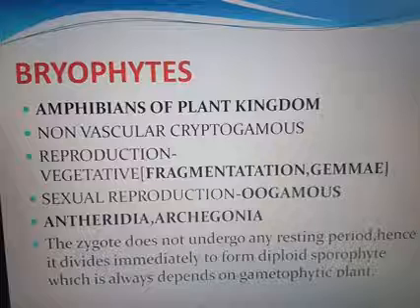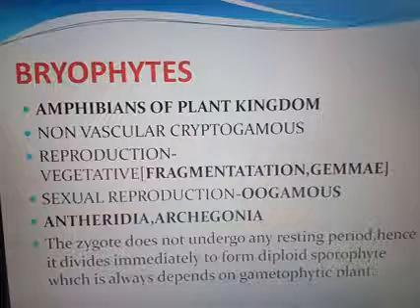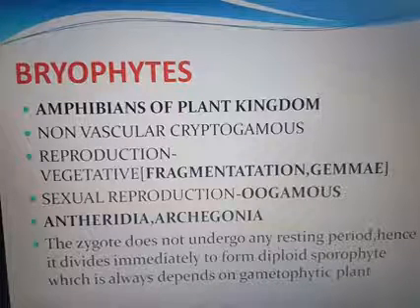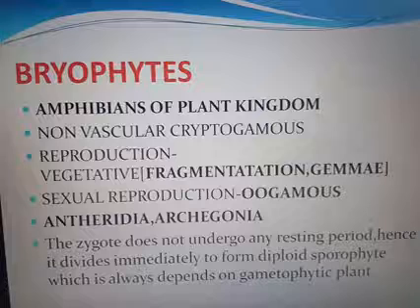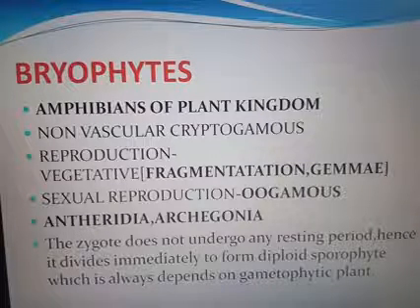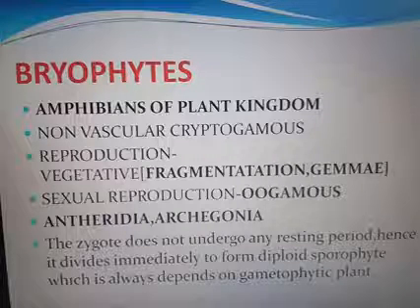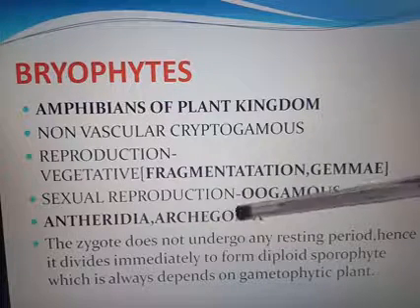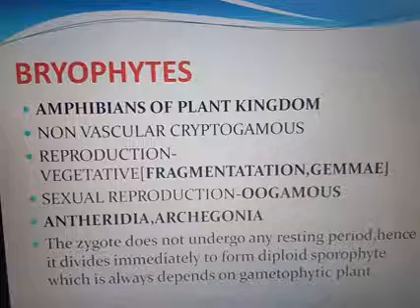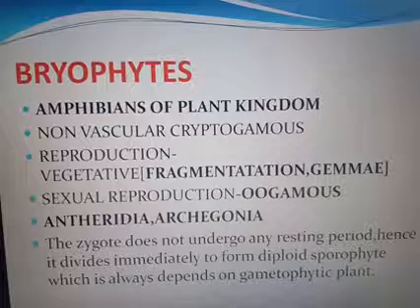Vegetative propagation occurs with the help of special structures known as gemma. And the sexual reproduction is oogamous. The male sex organ is known as antheridia, and the antheridia produce motile, motile means moving, biflagellated androzoids. And the female sex organs are known as archegonia. Okay. So external water is necessary for fertilization. The sporophyte is differentiated into foot, seta, and capsule.